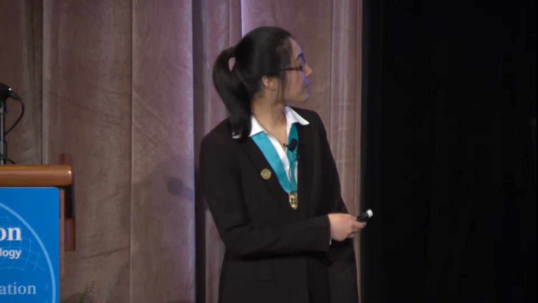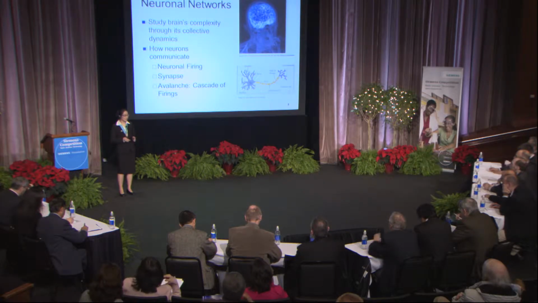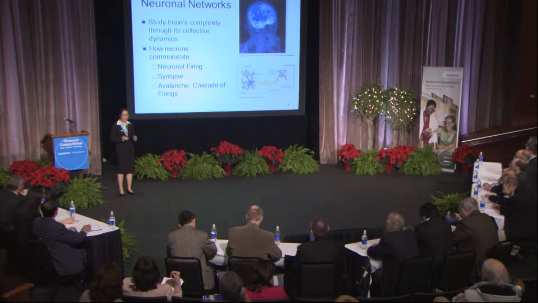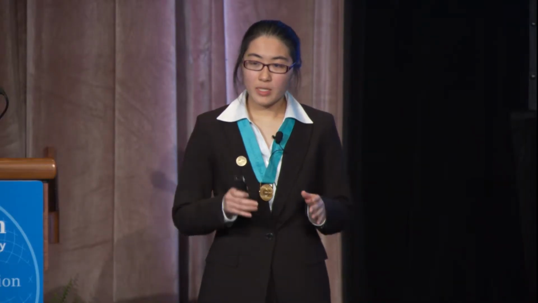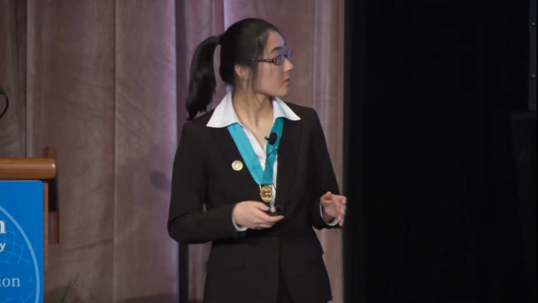Good afternoon. My name is Jiayi Peng, and today I'll be talking about my research project on modeling the neuronal network. Neuroscientists today are starting to unravel the brain's complexity by studying its collective dynamics as opposed to the individual neurons. I'll start off with some basic information about the neuron network. Neurons communicate by receiving signals from surrounding neurons through connections called synapses. Once the accumulation of these inputs reaches a certain threshold, the neuron fires an action potential and redistributes the signal to surrounding neurons. This may cause others to fire, leading to a cascade of firings called a neuronal avalanche.